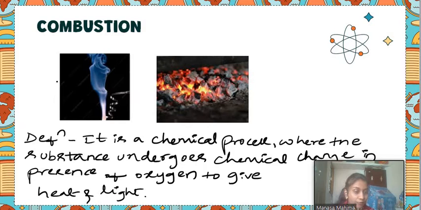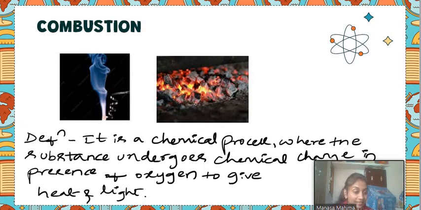If they ask you to give an example for combustion, you can give the burning of magnesium ribbon. And one more example: if you heat the charcoal, what happens?